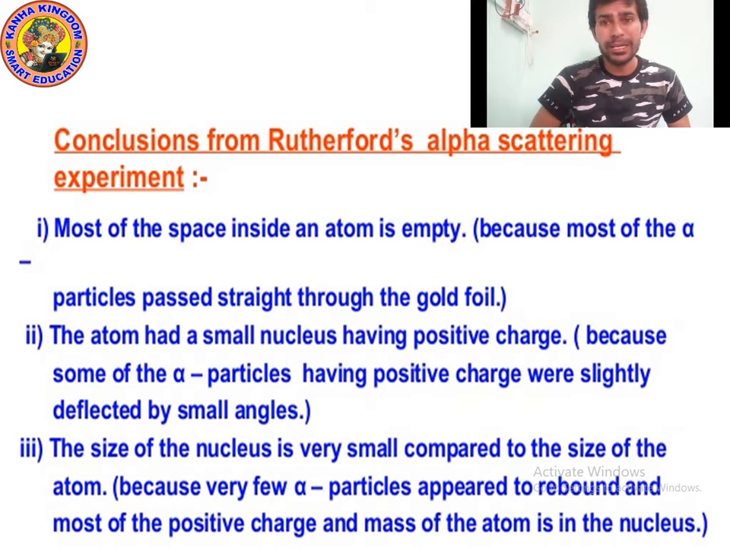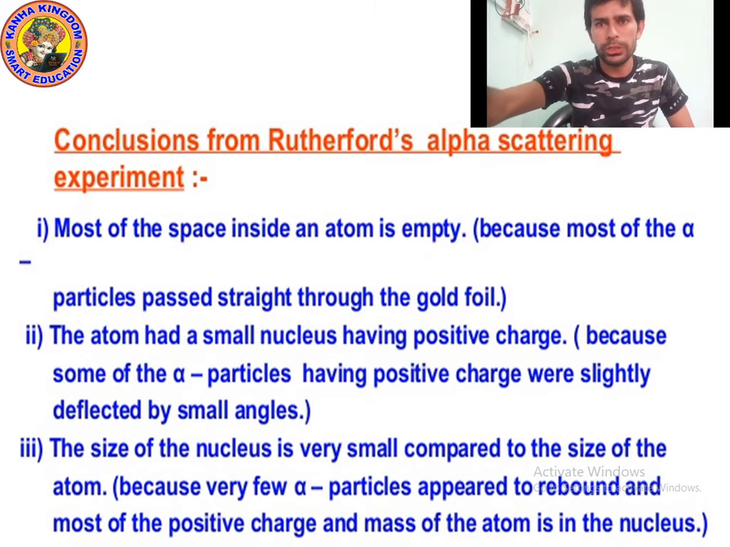If anything was present in the atom, they may get deflected, but it didn't happen. Why? Because the space was empty and the size of the nucleus was very small, because only some particles were deflecting, because they were striking the corner of the nucleus. Okay, I hope you understood. Now let's move on to the next point.